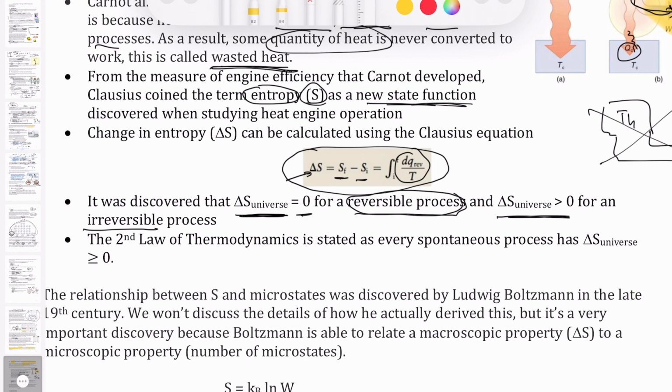What people found later on is that this becomes the second law of thermodynamics: every process that is spontaneous, where something on its own goes to a certain final state without any input of energy, always has a delta S of the universe greater than or equal to 0. Because all the processes that we do in real life are actually irreversible processes, the only way that could happen is if the change of entropy is positive.